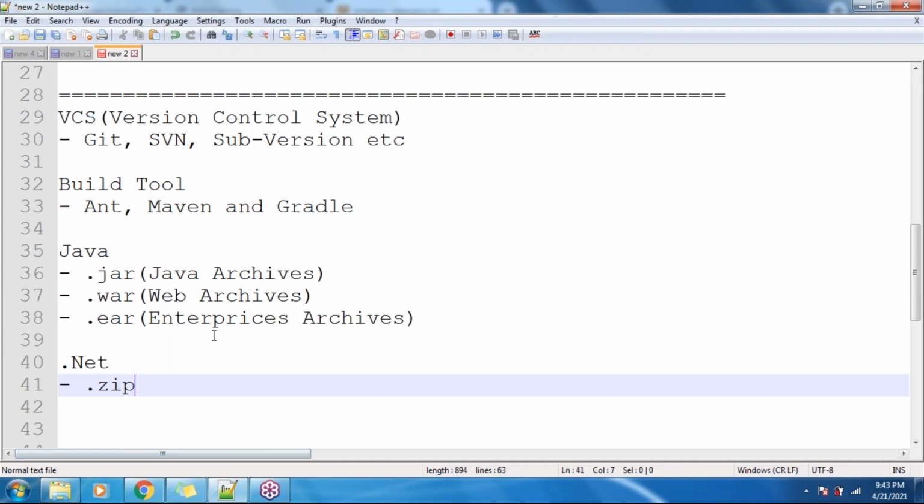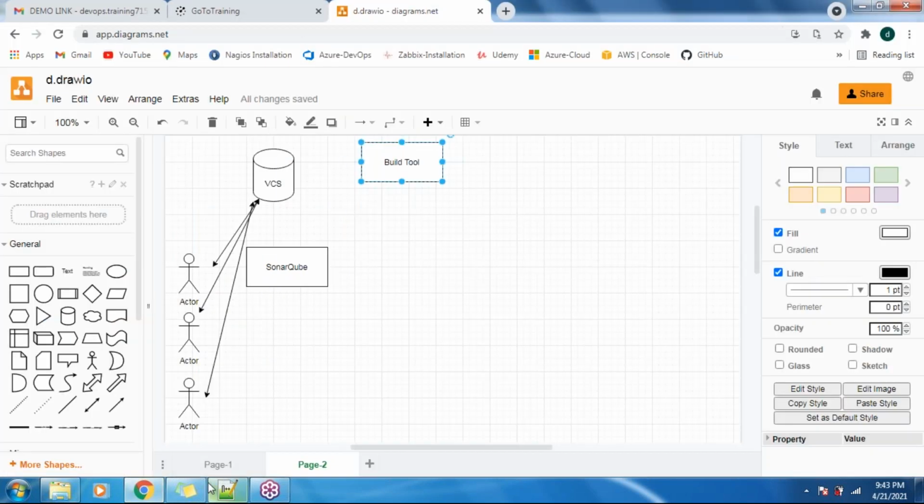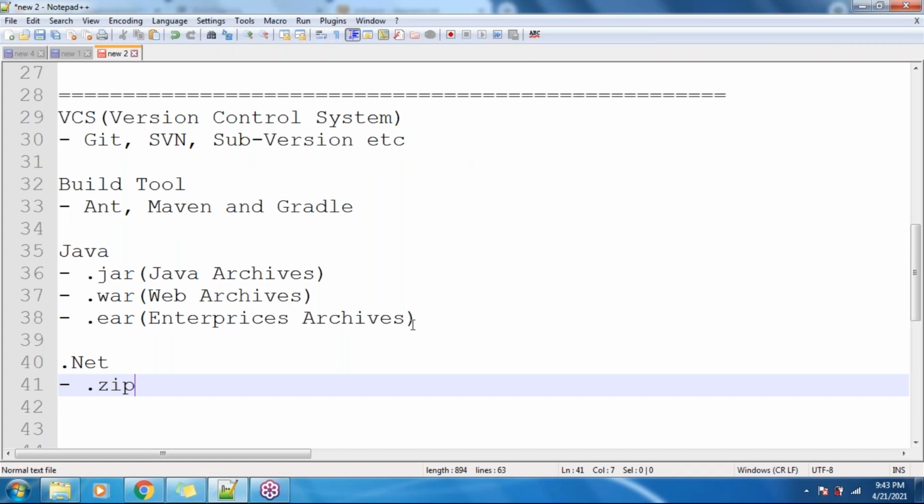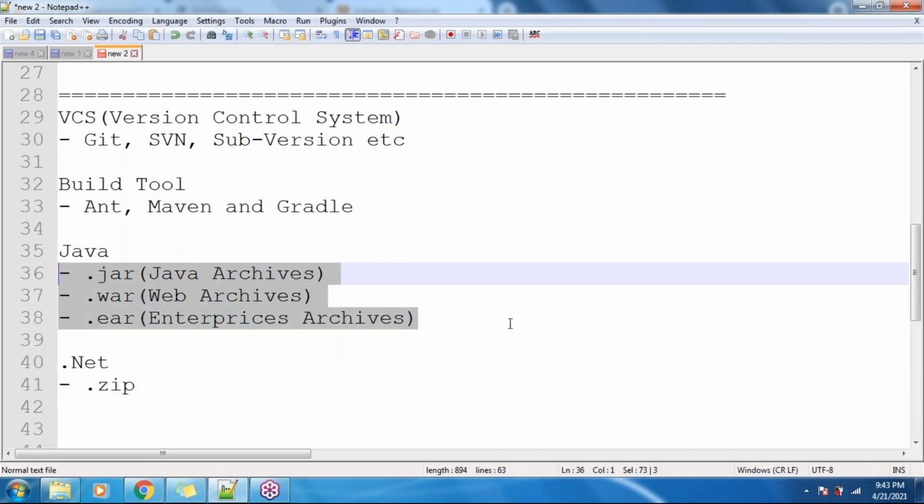So fine, guys, assume we have deployed this code, I mean the executable code which we have generated here. We have deployed that code to one of our servers, like a production server or dev server, whatever it is. Now assume that the code has some issues and I want to revert it back. How can I revert it?